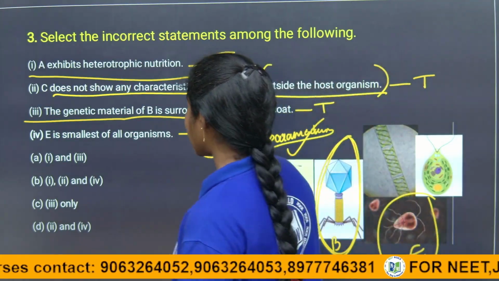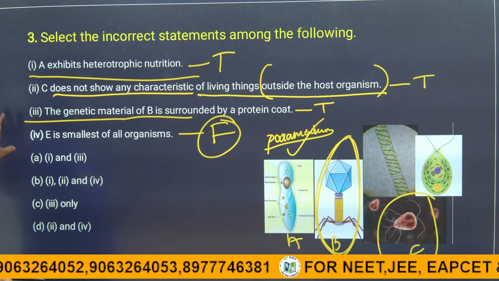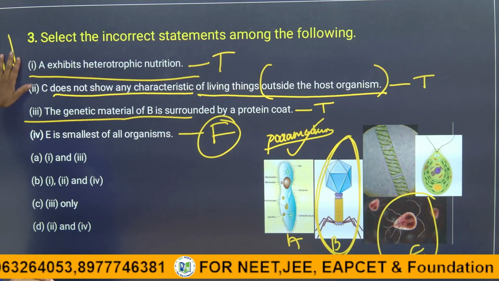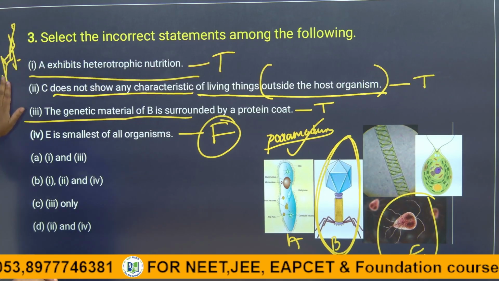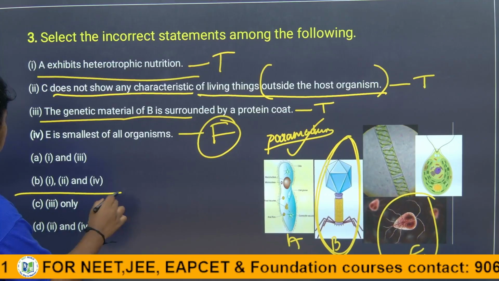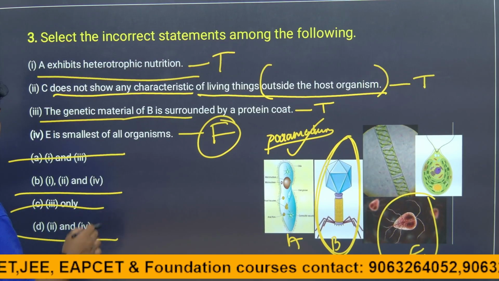So here the answer is given as, children, let's see once more, because option 4 is given in B option also and D option also. We have to eliminate the A and C options.